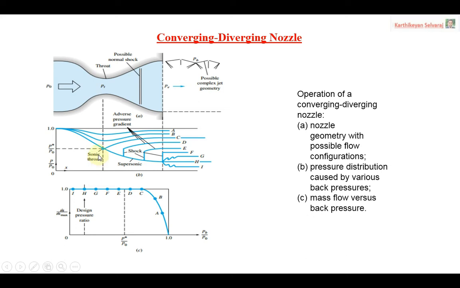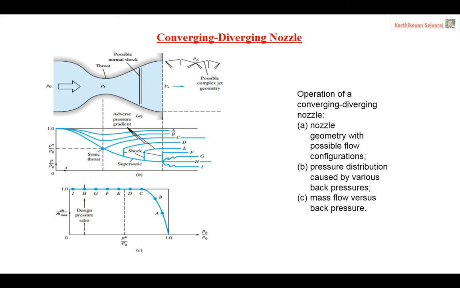So here also, what is our ultimate aim? Why should I know the convergent divergent nozzle performance for various back pressures? Suppose I want to design a CD nozzle. My ultimate aim is to get smooth supersonic flow.